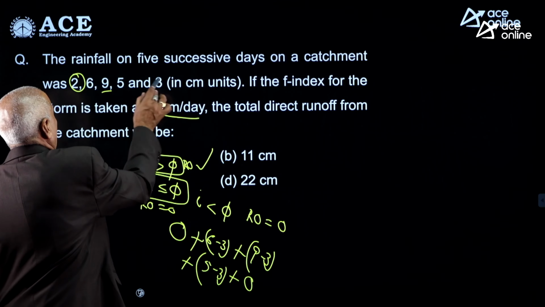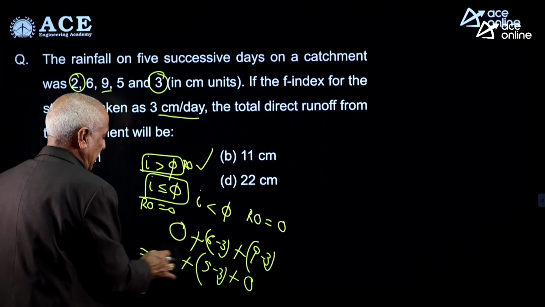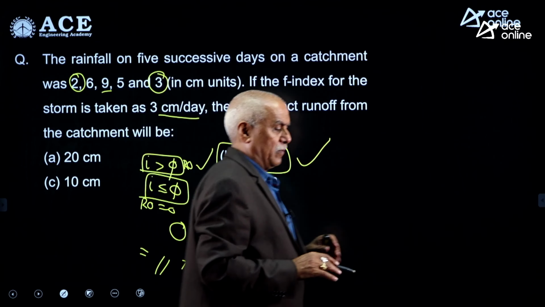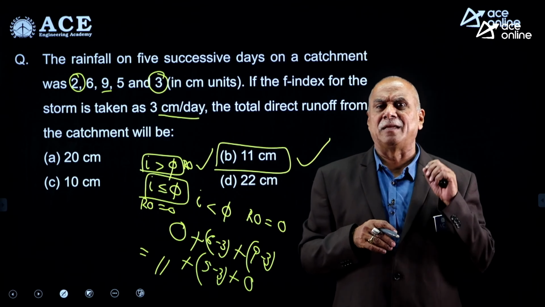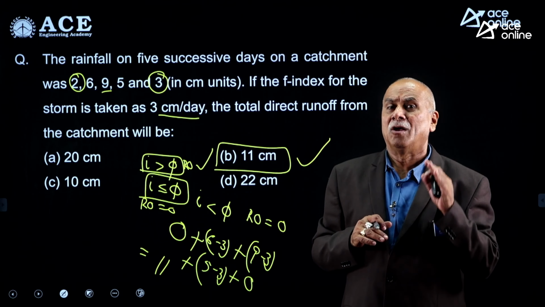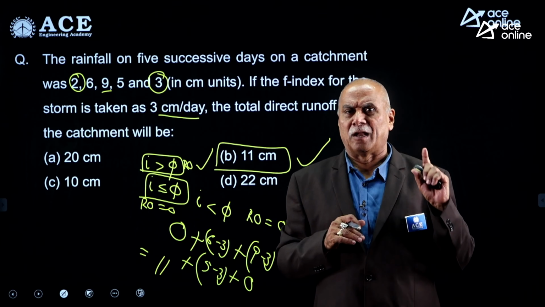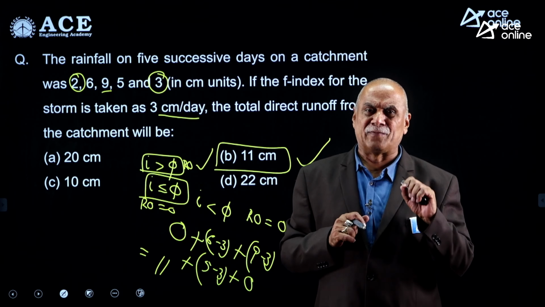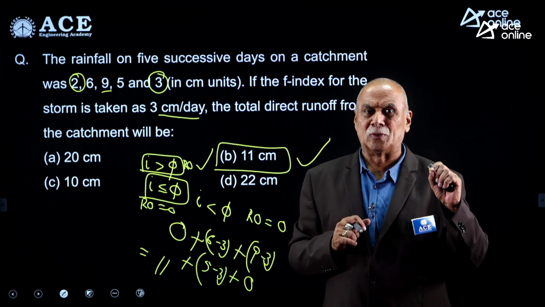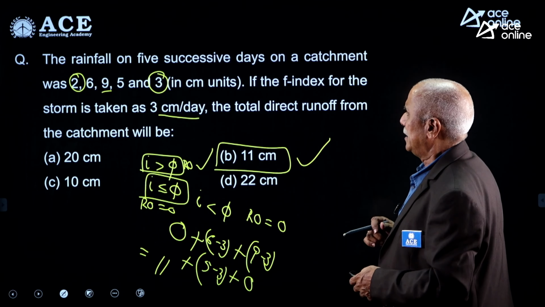See, the first day and last day runoff is 0. Your answer: 3 plus 6, 9 plus 2, 11 centimeter is the answer. Correct answer for the given question, 11 centimeter is the collective runoff on the 5-day storm on the catchment. Remember, when I is more than 5, runoff will exist. When I is less than or equal to 5, runoff will be 0. Please understand this problem. A good model, it appeared 2 times.